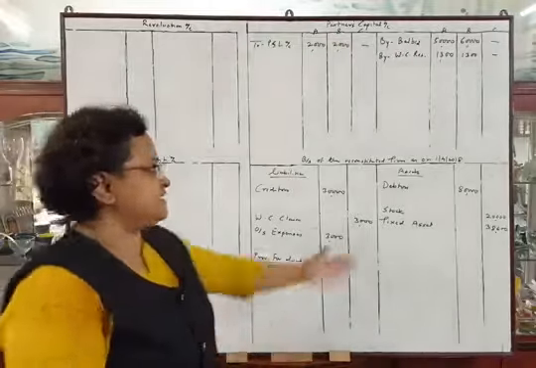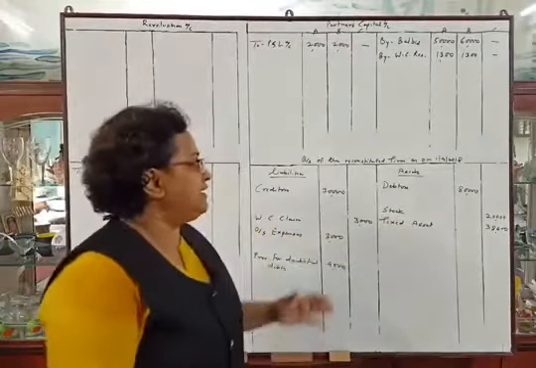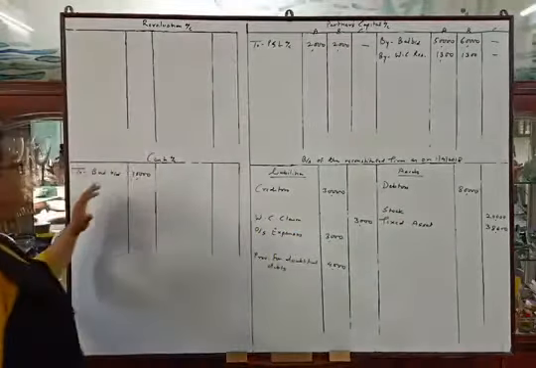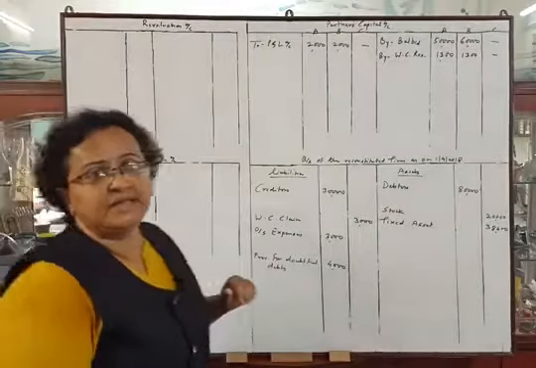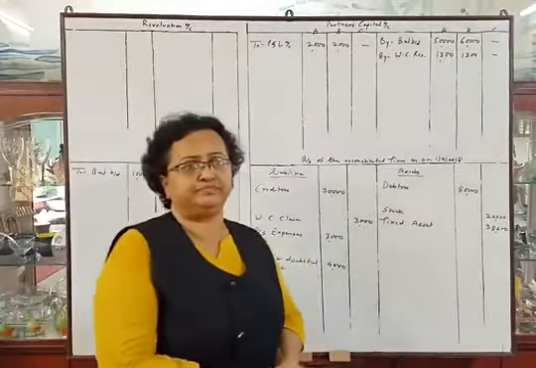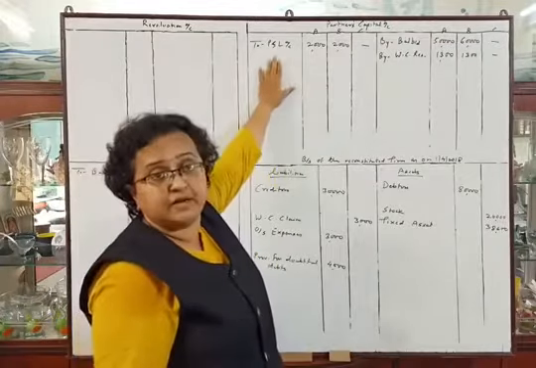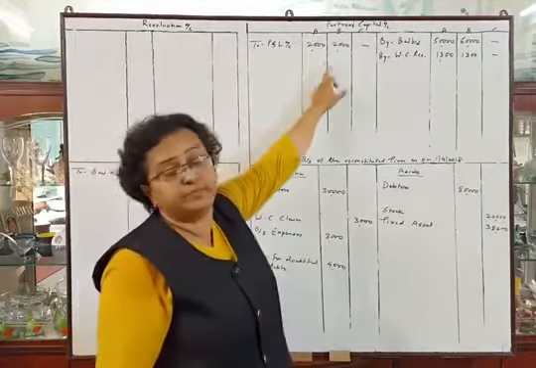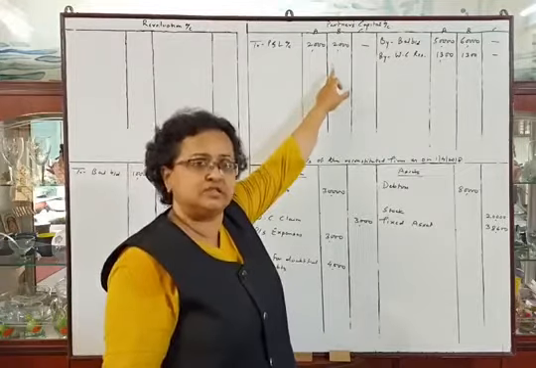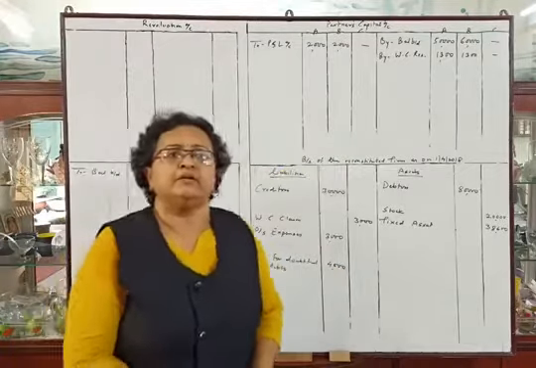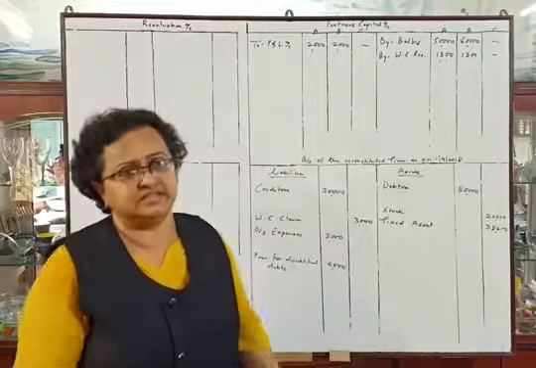Okay, now see the asset side of the balance sheet. I have transferred the assets in the asset side and the cash balance in the cash account debit side. There is an item, profit and loss account. I have transferred the profit and loss account to the partners' capital account debit side and distributed it between the partners in their old ratio, which is equal. Okay, now let us start the adjustments.